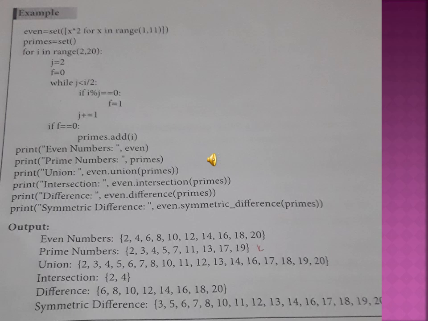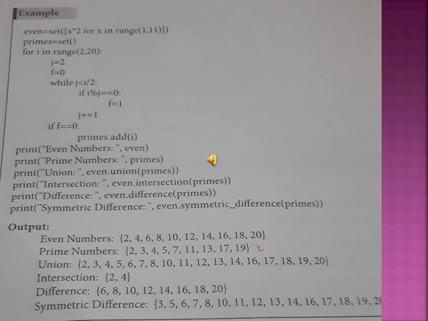What is the condition of the if? i modulus j equal to 0. So what is the i value? 2 is the i value and j value is 2, so i modulus j equal to 0. It is going to check whether the condition gives 0 or not. If the condition is true, it will assign the value to f.